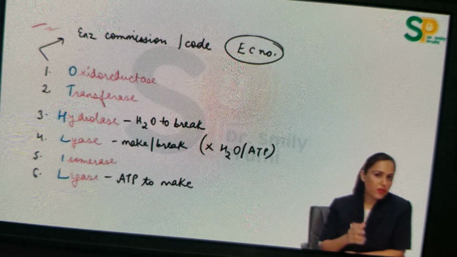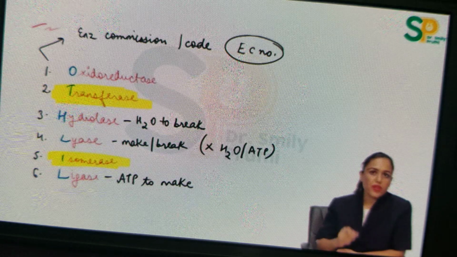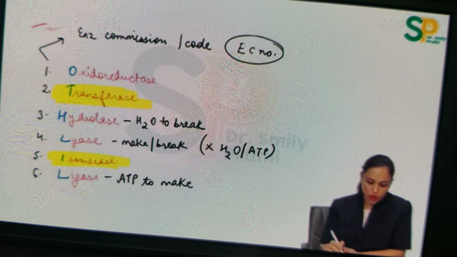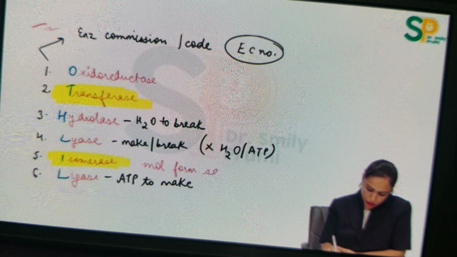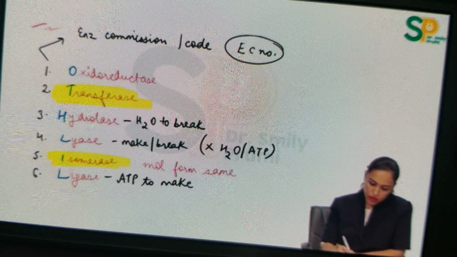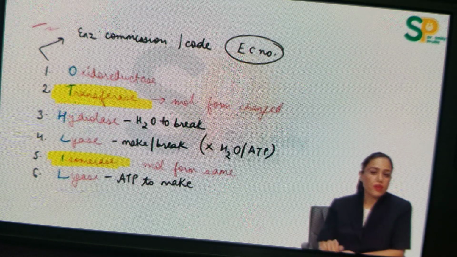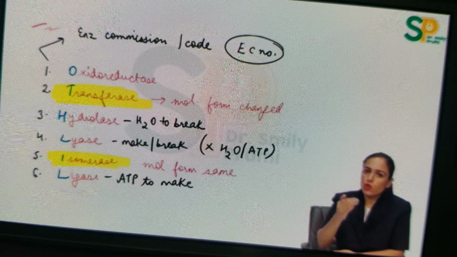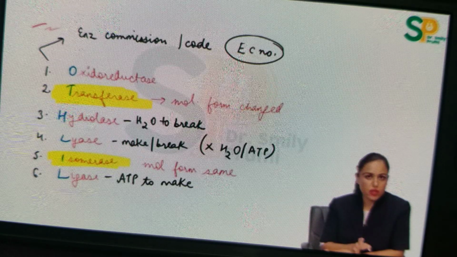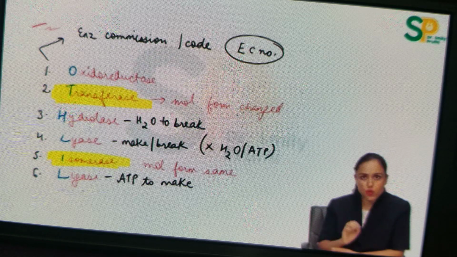Now, there is one big difference between transferase and isomerase. Tell me, when isomerase works, will the molecular formula change or not? Molecular formula will not change when isomerase works. Molecular formula will remain the same because one isomer is converted to another isomer, and isomers have the same molecular formula. But when transferase works, the molecular formula will change. That is, a group is deleted from one molecule and added to another molecule. Either addition or deletion, the molecular formula is going to change. For some enzymes, we are confused whether the answer is transferase or isomerase. At that time, you will use this point to answer, right?